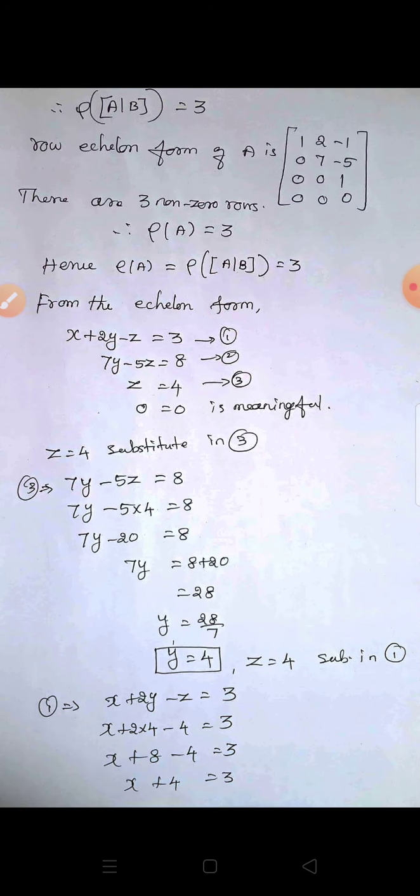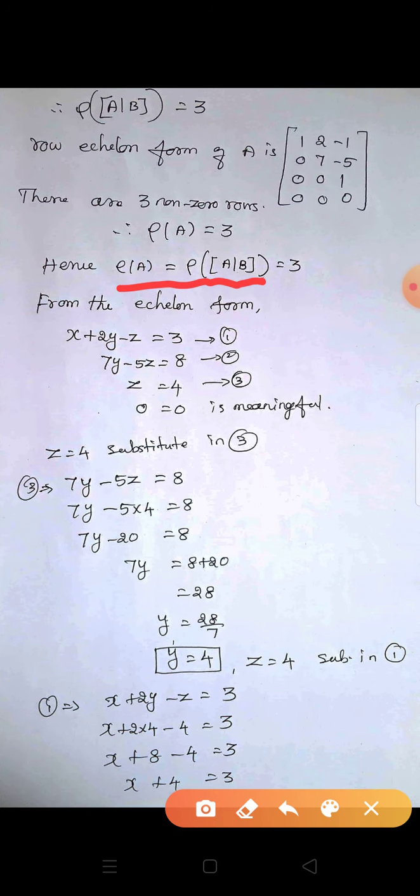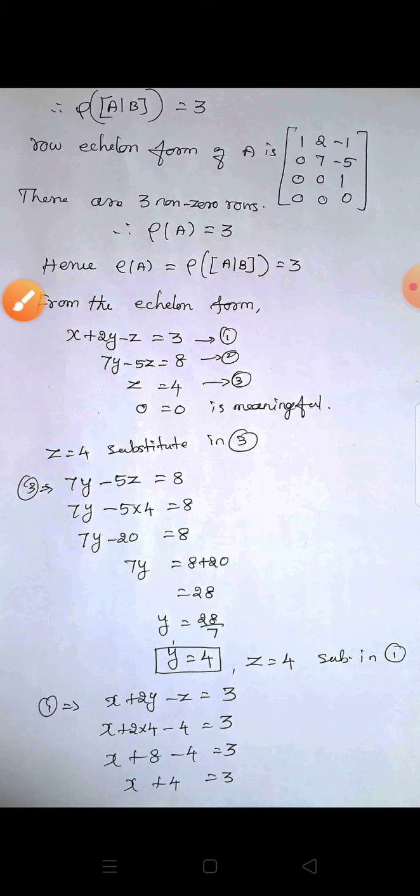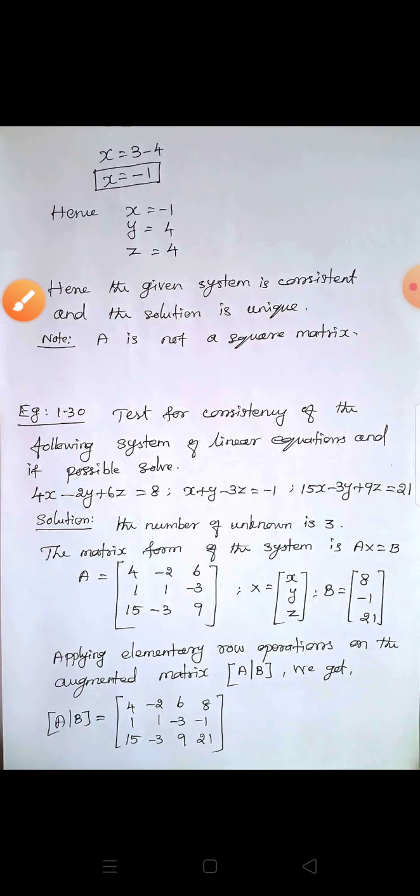Here listen, the rank of A is equal to the rank of A comma B, so the system is consistent. Rank of A and rank of A comma B both are equal. So the system is consistent and the system has only one solution, that is, the solution is unique.